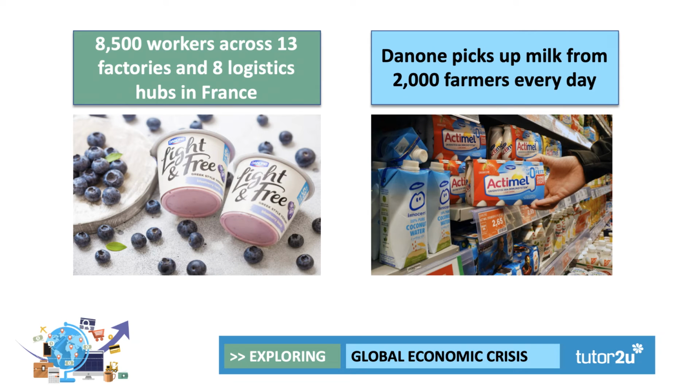A really good example is the huge French firm Danone, a huge maker of yogurt and drinks and things. They have 8,500 workers across 13 factories and 8 logistics hubs just in France. And they pick up milk from 2,000 farmers every day. They have to have a very efficient just-in-time supply chain. Now, those just-in-time supply chains have been threatened and challenged by the crisis. Many businesses now suffering from that.